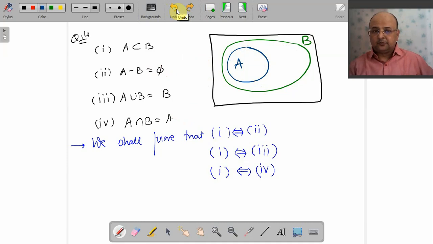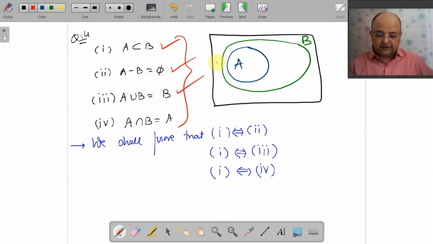But if I ask you to prove this, then you have to go for theory, and we will see. You want to prove that these 4 statements are equivalent. That is, whether you say A is a subset of B, or you say A minus B equals phi, or you say that A union B equals B, or you say that A intersection B equals A, they all are the same. So this is the proof.